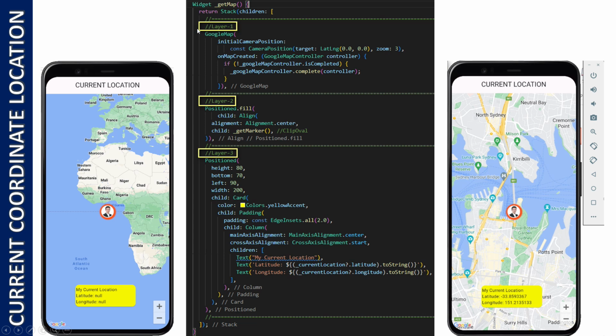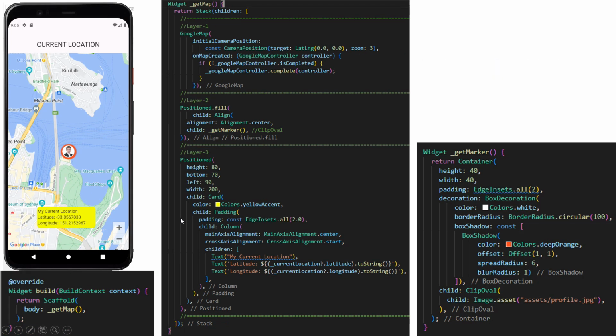This is the current location, the current coordinate location, same. This one, we have three layers. The Google Map is layer number one, and then the marker is layer number two, and then layer number three is this box, this information. Okay, next.